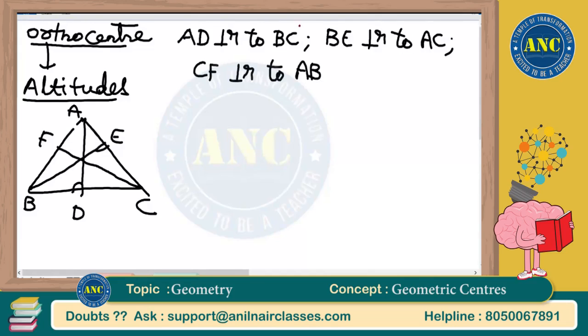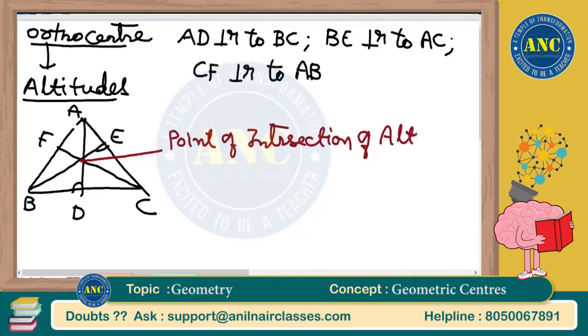The point of intersection of all the perpendiculars, the point of intersection of altitudes, is called the orthocenter.